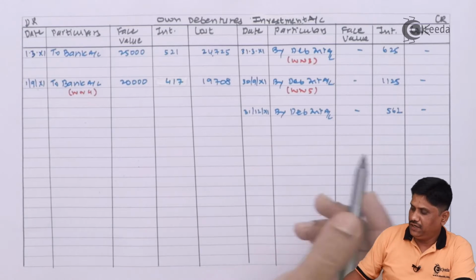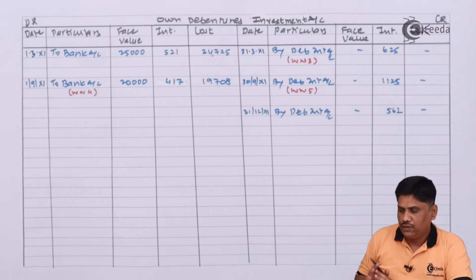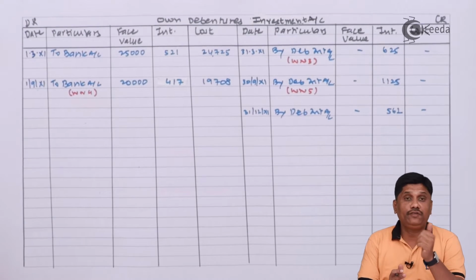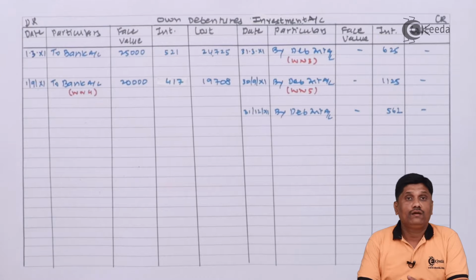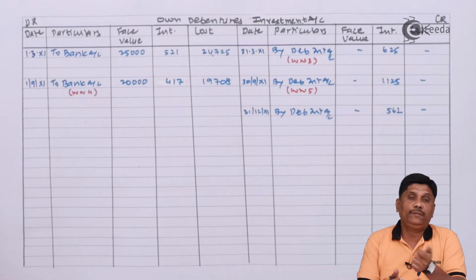$562. This interest we will transfer at the end of the year to P&L account. Now before I close the account, first let us summarize. During the year we did purchases 2 times, half yearly interest 2 times, outstanding interest 2 times. So many transactions we have covered. Though the question looks very small, it has very much in depth to understand.